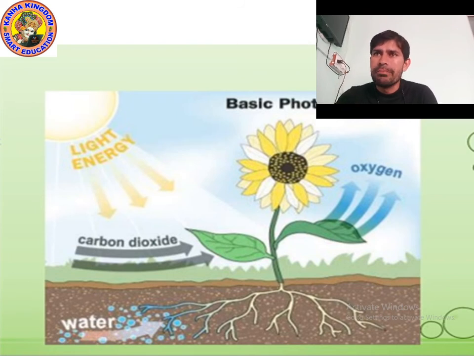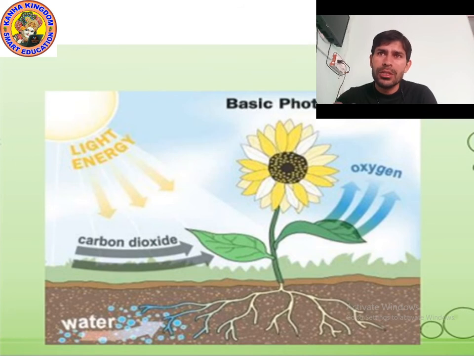So plants make food in the presence of sunlight. Plants cannot make food in the absence of sunlight. Without sunlight, plants cannot make food.